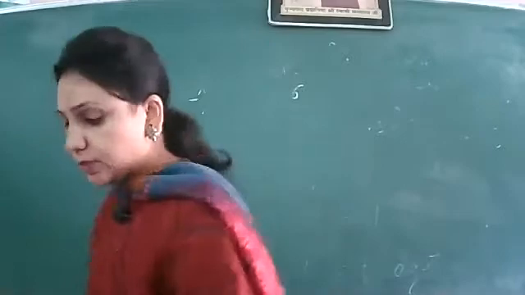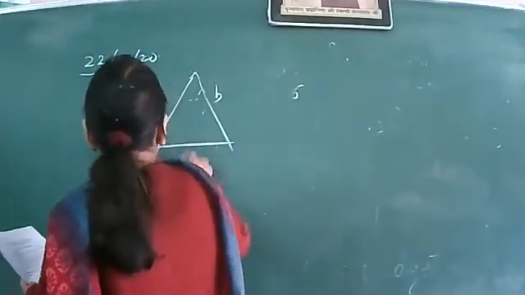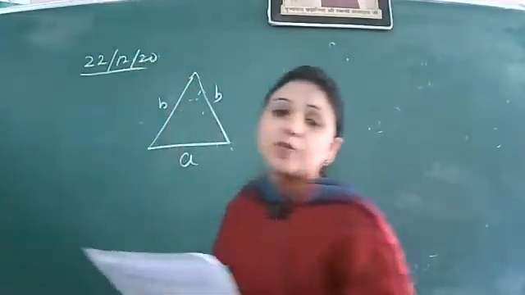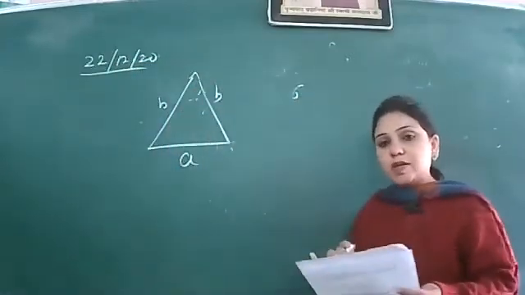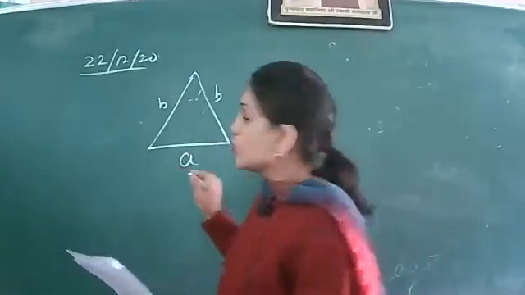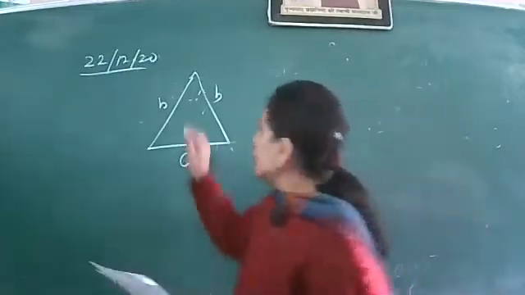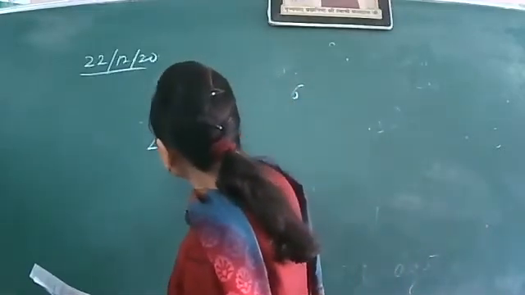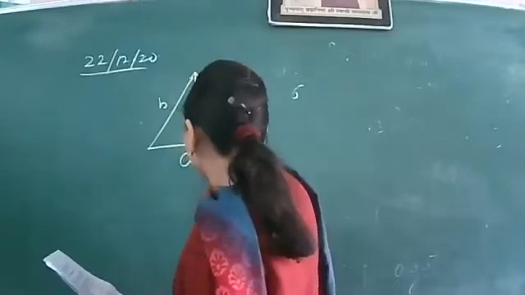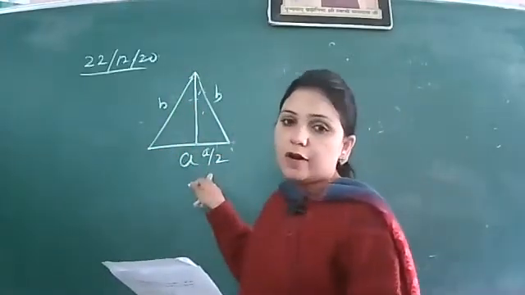The second question was, there is an isosceles triangle, each equal side B and the non-equal side A, then what will be its area? If you people are not doing it by Heron's formula, then we have done it by one concept: the perpendicular drawn from the vertex between the equal sides on the opposite side divides the opposite side into two equal parts. That means if this whole side is A, half will be A by 2.